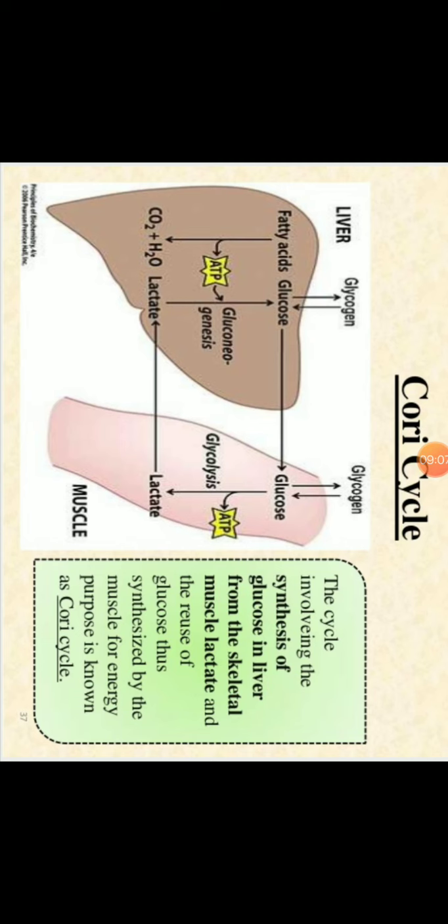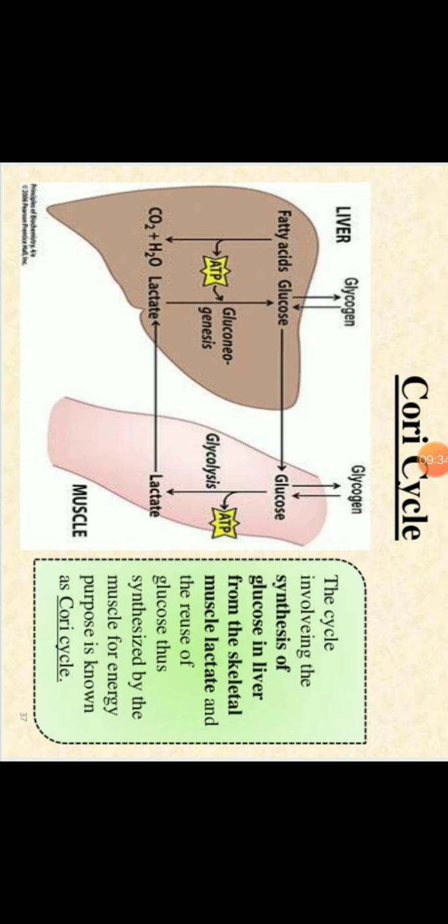So what happens in the muscles? Glucose is stored in our body in which form? It is stored as glycogen. So if we do exercise, whatever reserved glycogen is there in our body gets converted to glucose in the muscles.